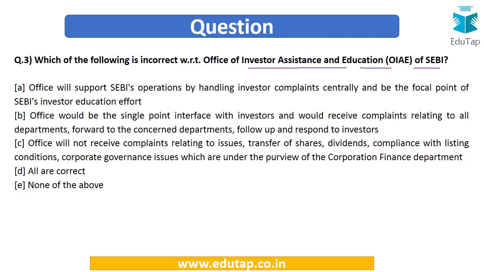Office will support SEBI's operations by handling investor complaints centrally, and it is the focal point of SEBI's investor education effort. Office would be the single point interface with investors, and it would receive complaints relating to all the departments, forward to the concerned departments, follow up and respond to the investors. So it will receive all the different sets of complaints. This is written: Office will not receive complaints relating to the issues, transfer of shares, dividends, compliance with listing conditions, corporate governance issues, which are under the purview of corporation finance department. All are correct or none of the above. So we have to find the incorrect statement.